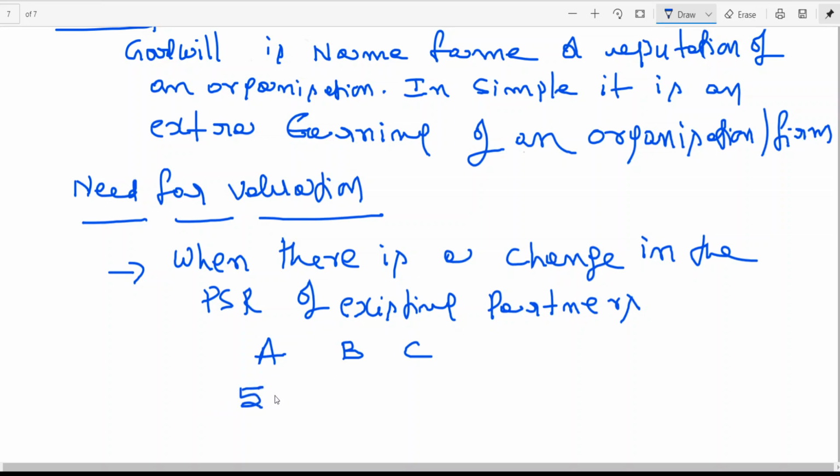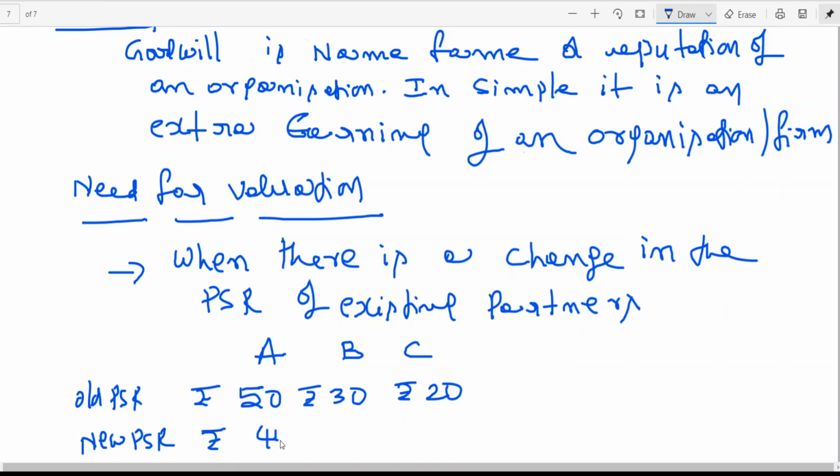A was getting 50 rupees, B was getting 30 rupees, C was getting 20 rupees. This is the old ratio. Now the new profit sharing ratio: A has got 40, B has got 40, C is getting 20.